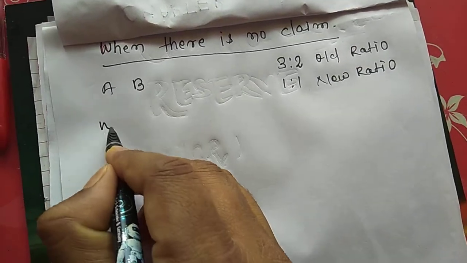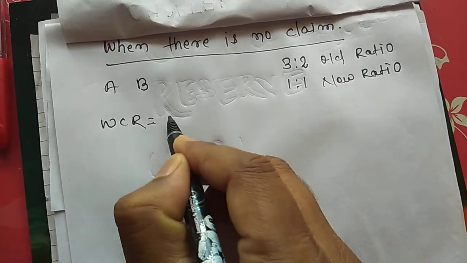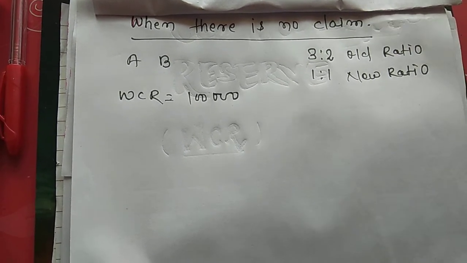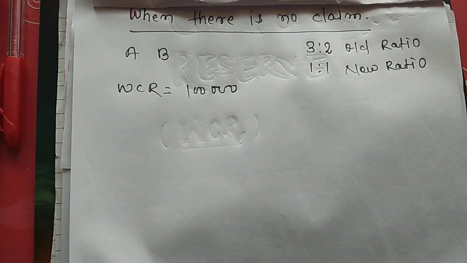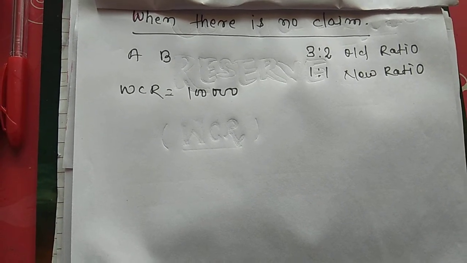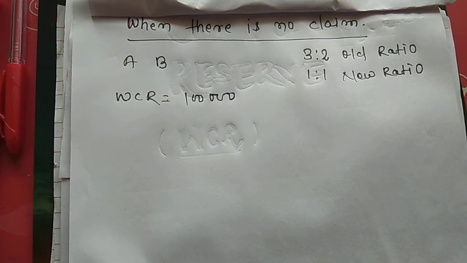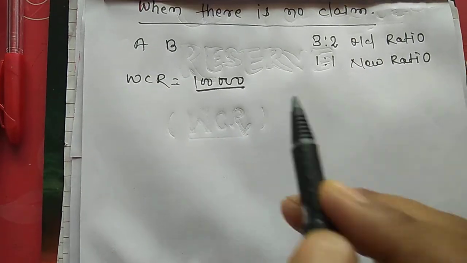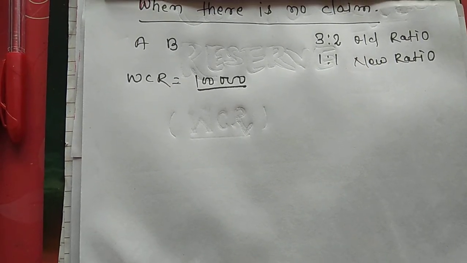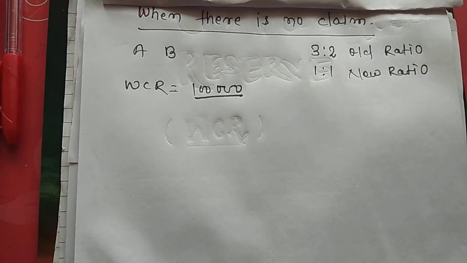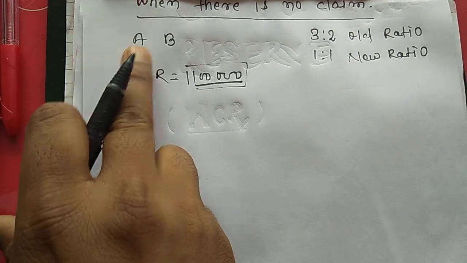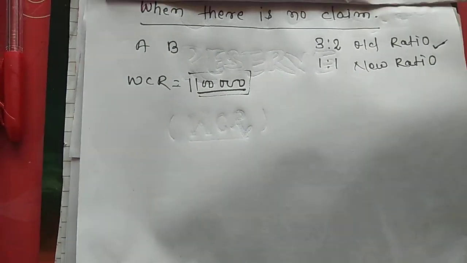If workman compensation reserve given in the question is rupees 1 lakh but there is no claim, what entry should be passed? If there is no claim, distribute the whole amount of workman compensation reserve to the partners in the old ratio. It means all rupees 1 lakh is distributed to A and B in their old ratio.